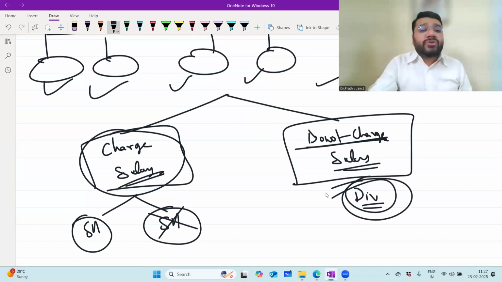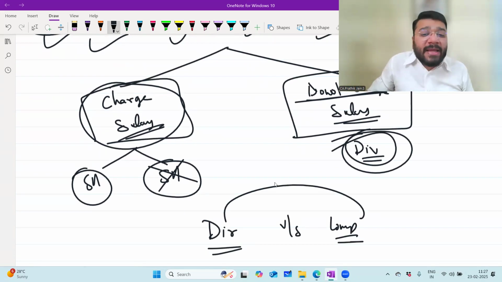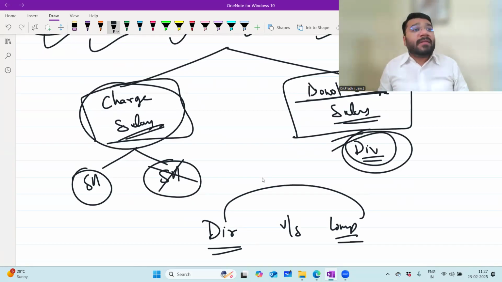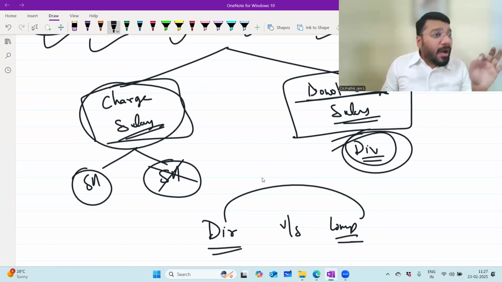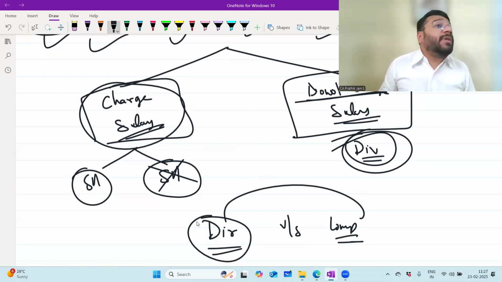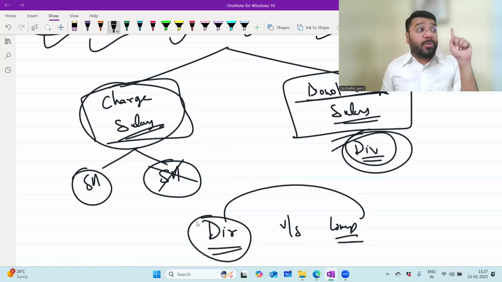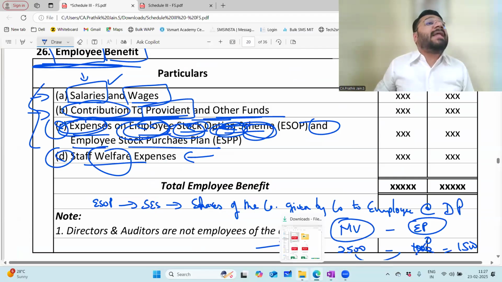Now my question goes to all of you. What is the relation between the director and the company? It is that of an employer-employee relation only. You will study in the law and understand that the director and the company have an employer-employee relation. But though the director, the person who is drawing the salary I'm talking about, is treated as an employee of the company, Schedule 3 has very clearly said that we will not classify the directors under employee benefit.